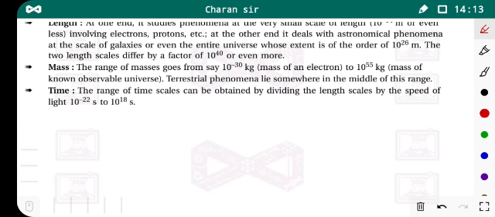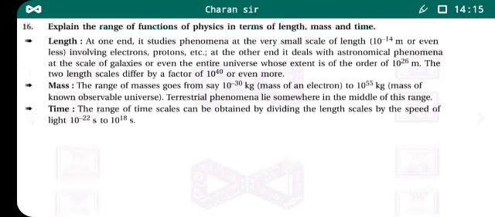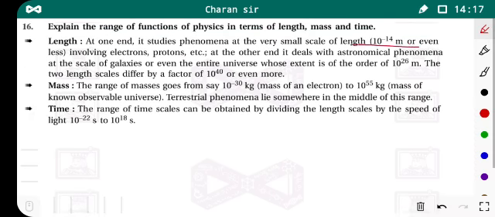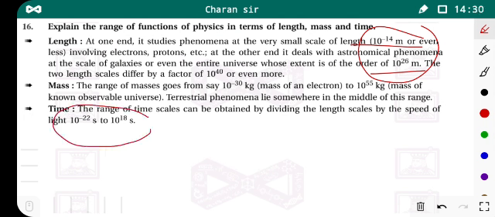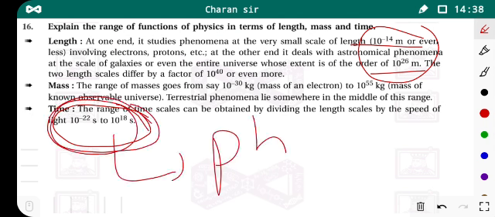Okay, so what is the length range? That is from 10 raised to minus 14 to 10 raised to 26 meters. This is the range of the length. Okay, by using physics you can study phenomena in that length range. And what is the time range? That is 10 raised to minus 22 to 10 raised to 18 seconds. So this is the time range. So by using physics you can study the phenomena which lies in this time.